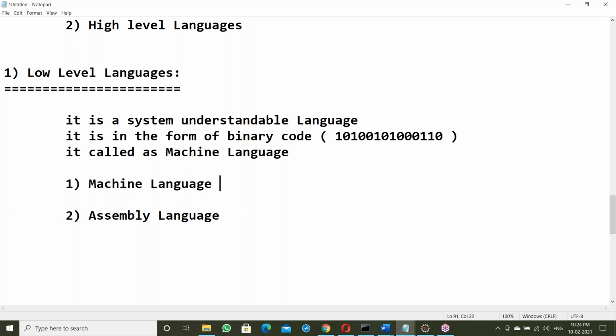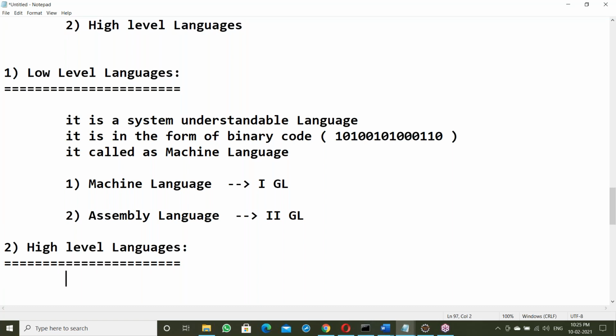Machine language is the first generation language in the software field. Assembly language is the second generation language: first GL and second GL. Next, the second category, high level languages. What are high level languages? These are user understandable languages.